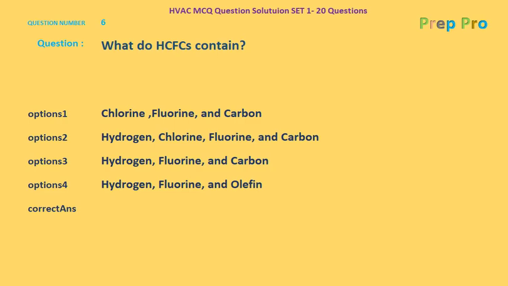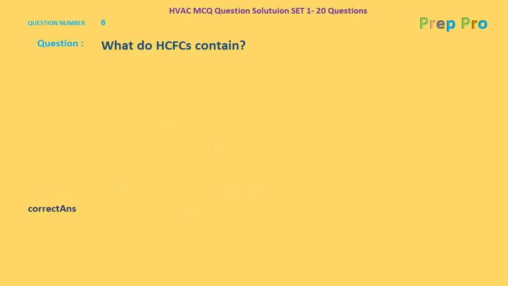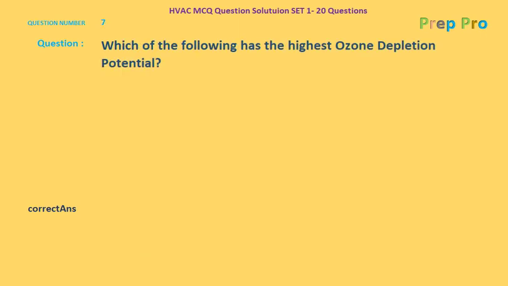So the correct answer should be hydrogen, chlorine, fluorine and carbon. Let's go to the explanation. HCFC compounds contain hydrogen, chlorine, fluorine and carbon. Page number 1, EPA prep manual. Let's go to question number 7. Which of the following has the highest ozone depletion potential? These are the 4 options given: HFO, HCFC, HFC and CFC.